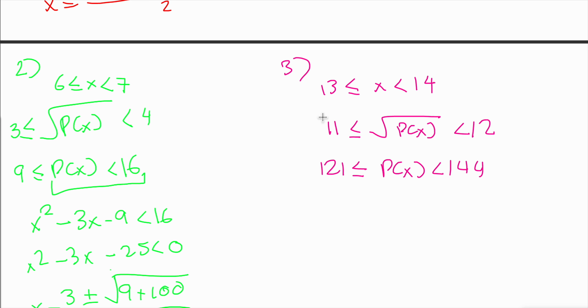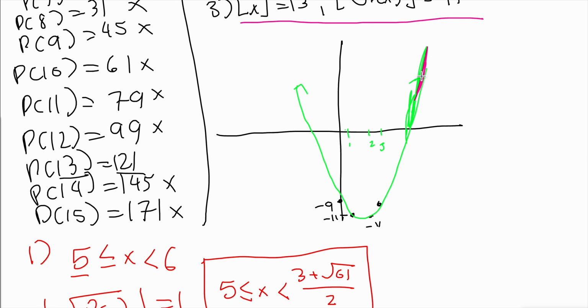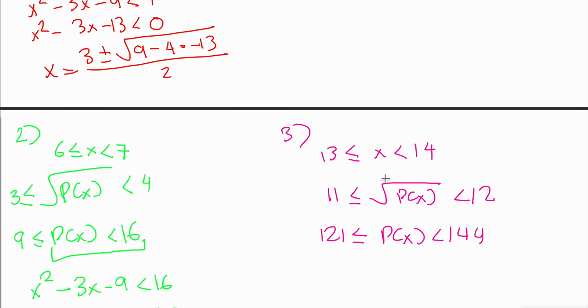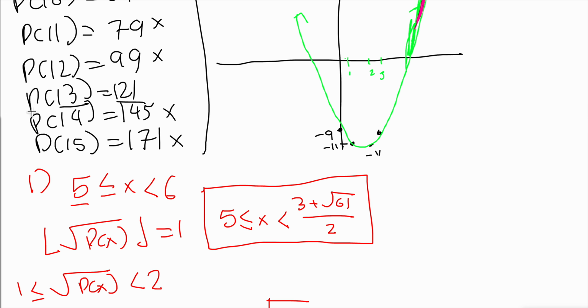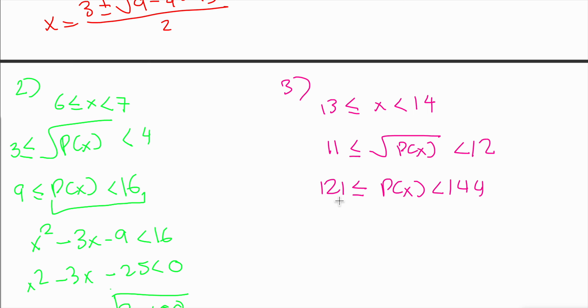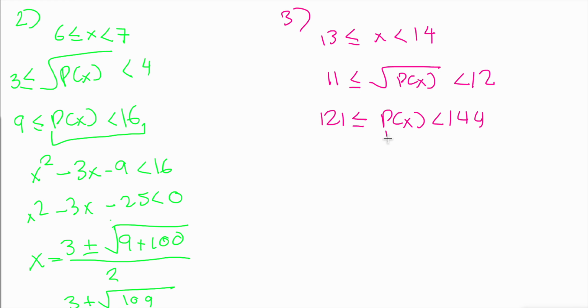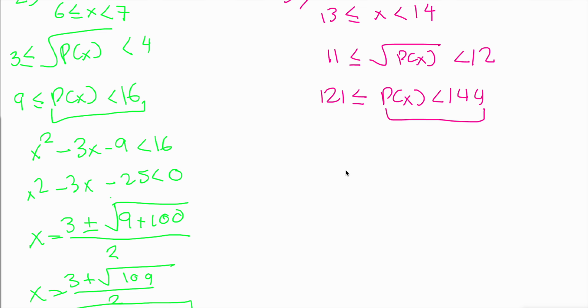And again, it's an increasing function on this interval. This is always increasing out here at like 13, 14. It's still an increasing function. So for all x greater than 13, it's trivially going to be greater than 121, because we know that p of 13 equals 121. So now we just want to find p of x less than 144. So now we can just set them equal and again solve.